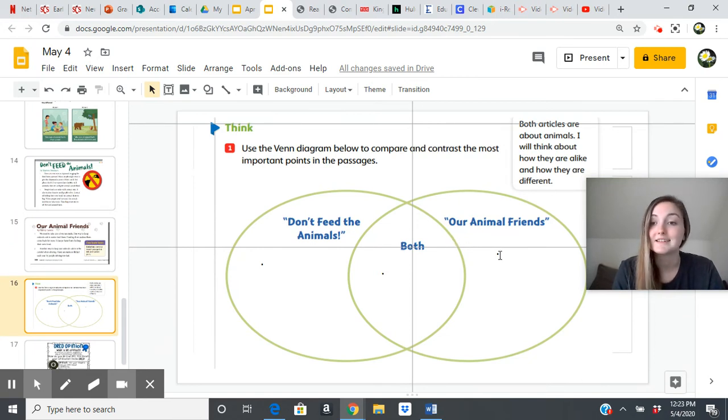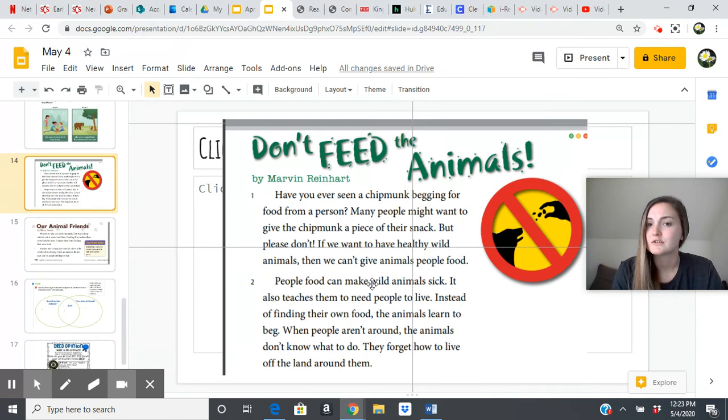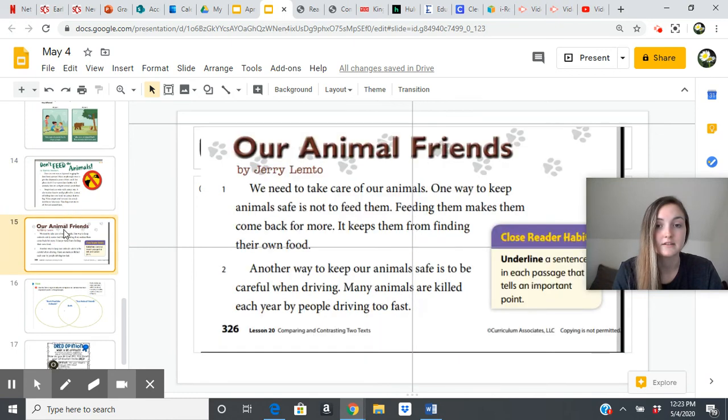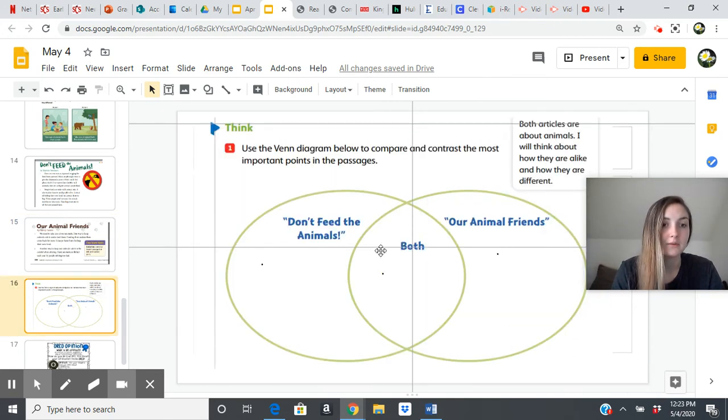But in Our Animal Friends, they talked about one more thing. They talked about being careful driving too fast. That they did not talk about in Don't Feed the Animals. That's one way they're different. This story just had one topic, and this story had two topics. Let's think of some other ways they are different. This story talks about what to do when people aren't around. Let's see if this story did that too. It talks about that a little bit too, so we could put that in the both column too. So there are a lot of ways that we can see these stories are comparing to each other and contrasting each other, which is important to see because they're both about the same topic.